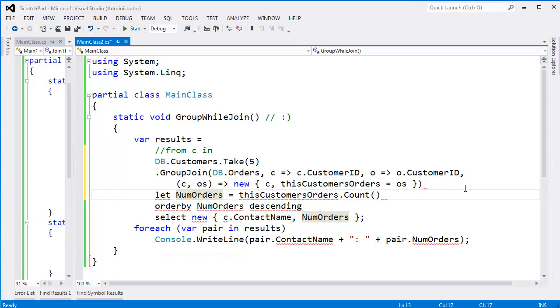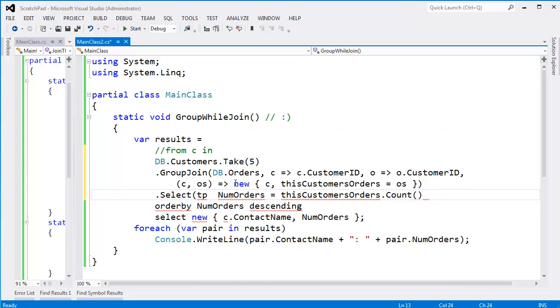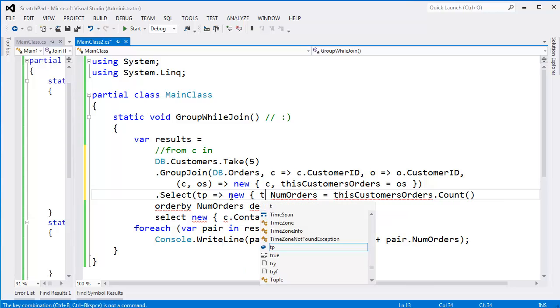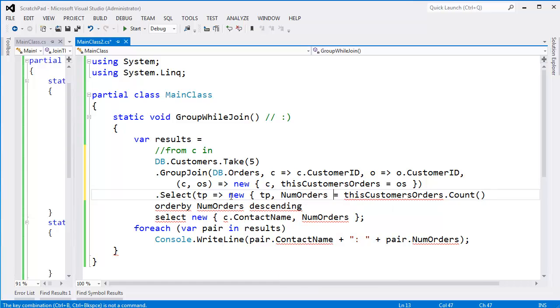Let numOrders equals this customer's orders.Count. Well, a let is just another select clause. Our transparent identifier for our anonymous type is coming in here. We need to use that transparent identifier to get a numOrders variable. So new, pack TP into this one, and then TP, or numOrders, gets TP dot this customer's orders dot Count.